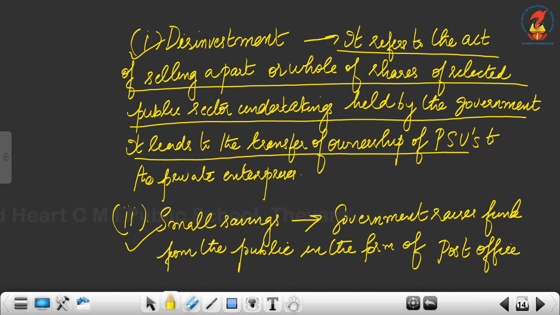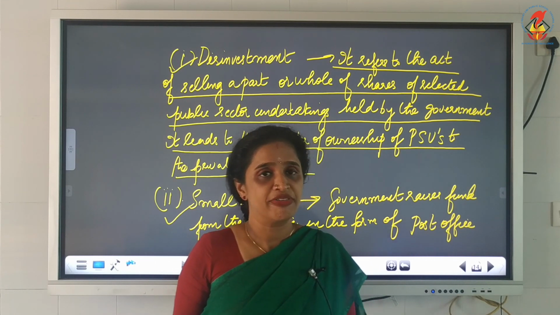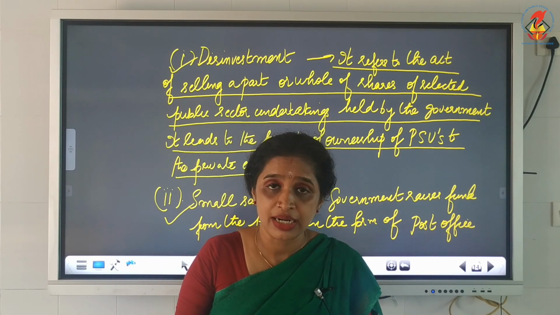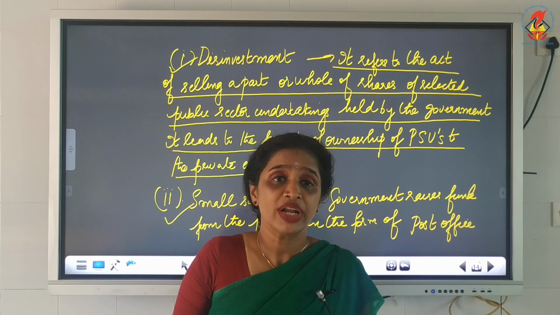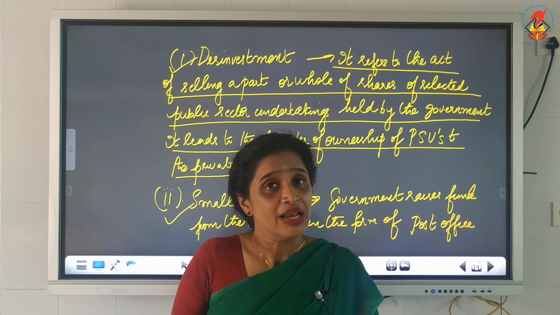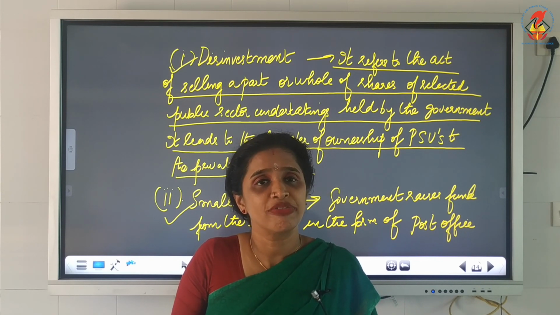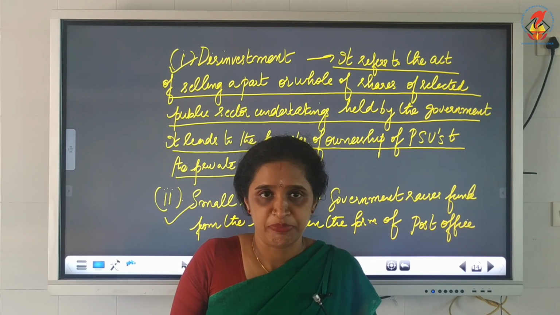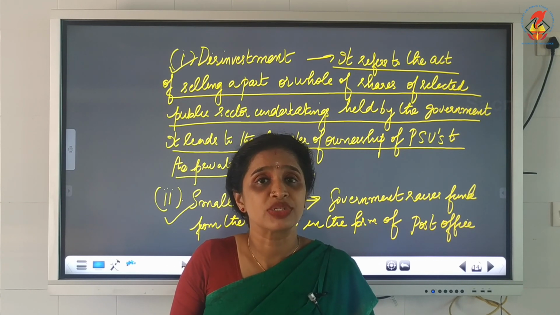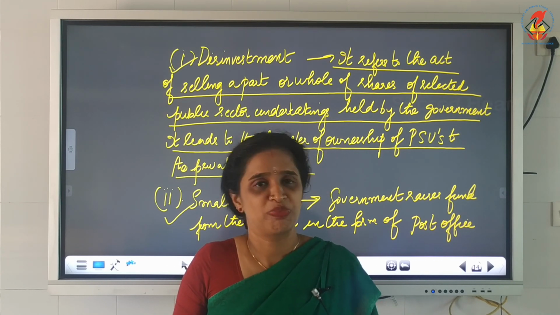It leads to the transfer of ownership of public sector undertakings to private sector enterprises. If public undertakings alone cannot function, the government will sell a part of its share to private companies. That process is known as disinvestment.